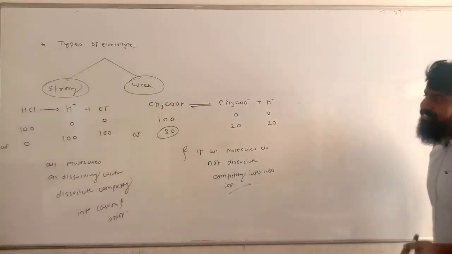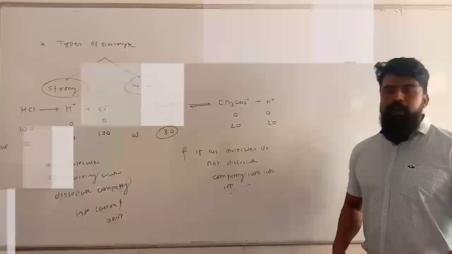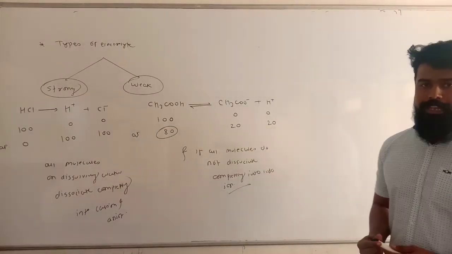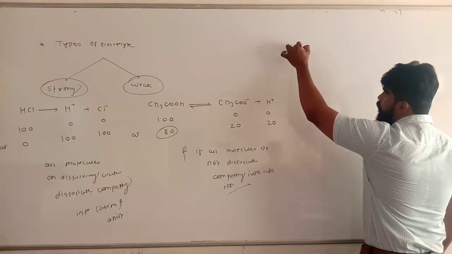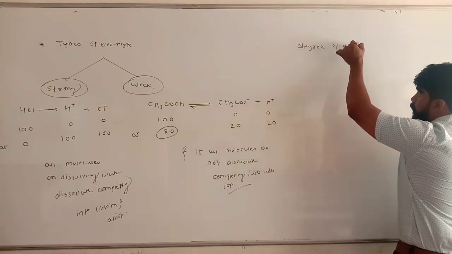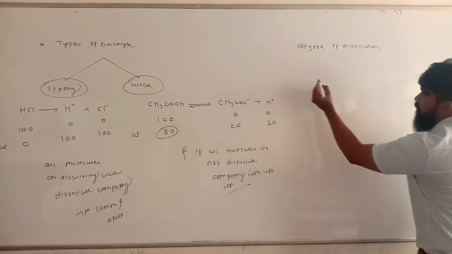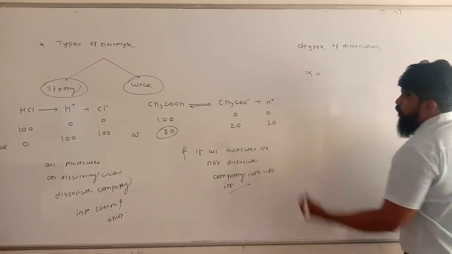To decide the strength of a weak electrolyte, how much stronger or how much weaker it is, we compare the extent of dissociation of weak electrolytes. We have the concept of degree of dissociation. The degree of dissociation is symbolized by alpha. What is degree of dissociation?